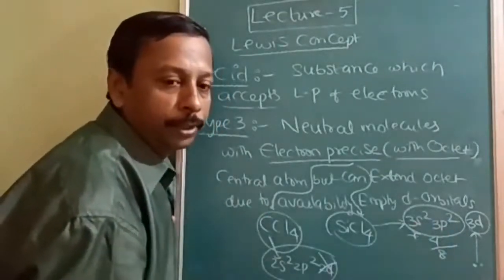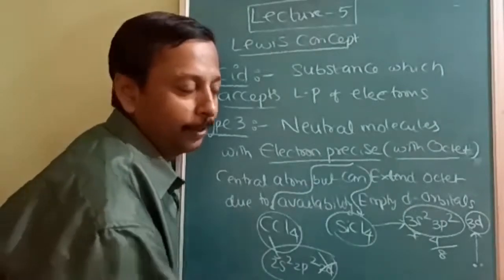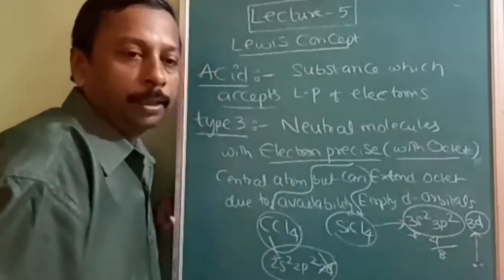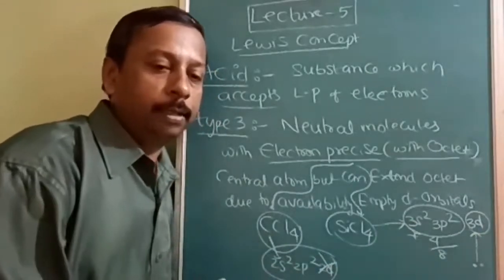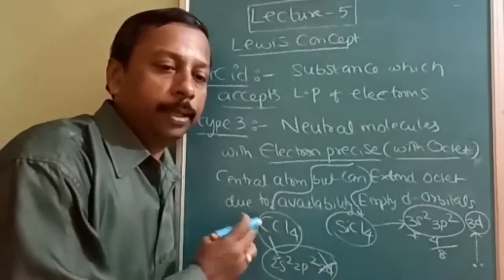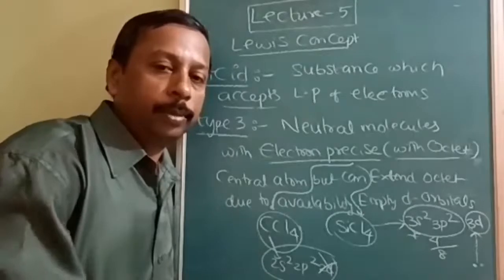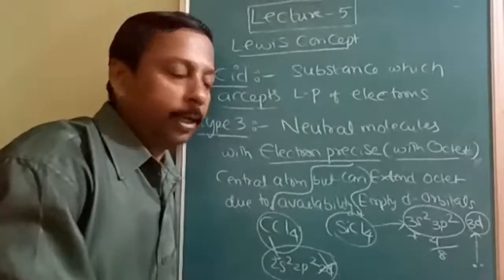But for future use, it will accept and keep the accepted electrons in the d subshell. That's why SiCl4 is an acid, but CCl4 is not an acid. Is it understood? So make a note of this with special care.